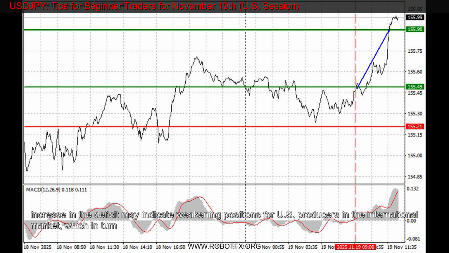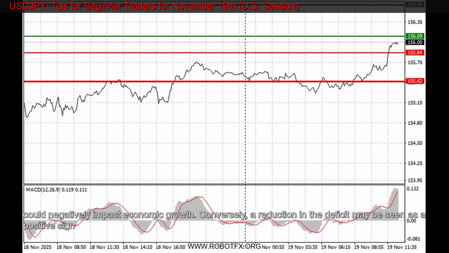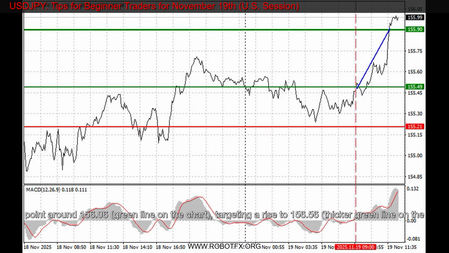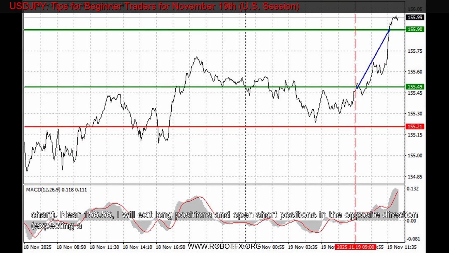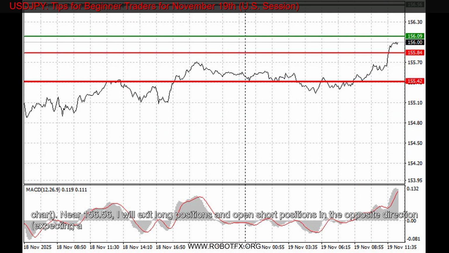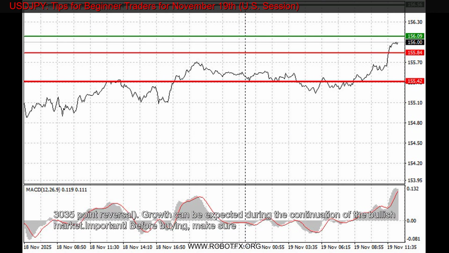For intraday strategy, I will mainly rely on the implementation of scenarios No. 1 and No. 2. Buy signal, scenario No. 1. I plan to buy USDJPY today upon reaching the entry point around 156.06, the green line on the chart, targeting a rise to 156.56, the thicker green line on the chart. Near 156.56, I will exit long positions and open short positions in the opposite direction, expecting a 30-35 point reversal.